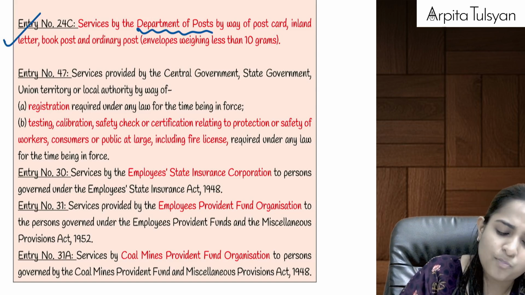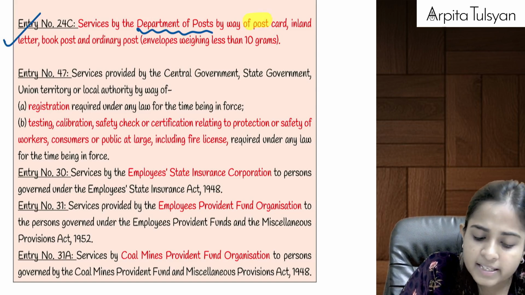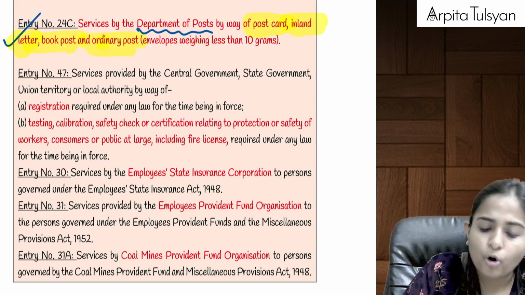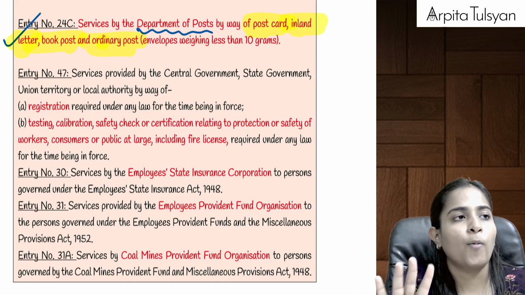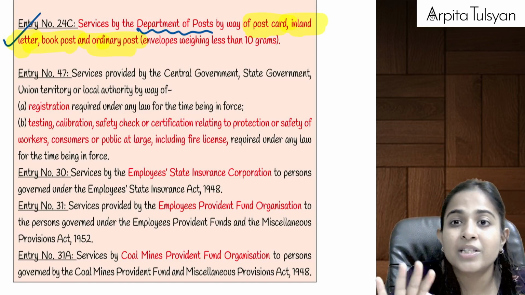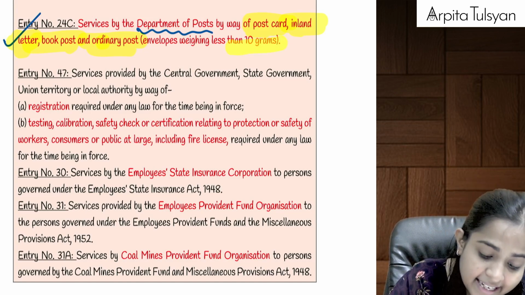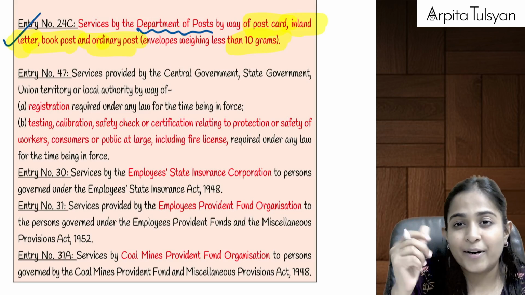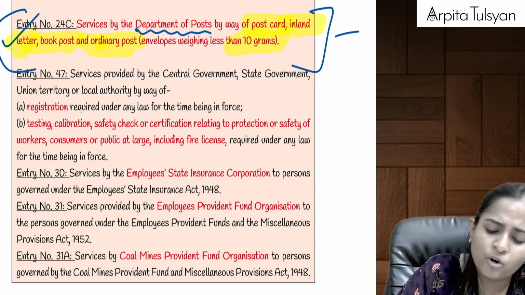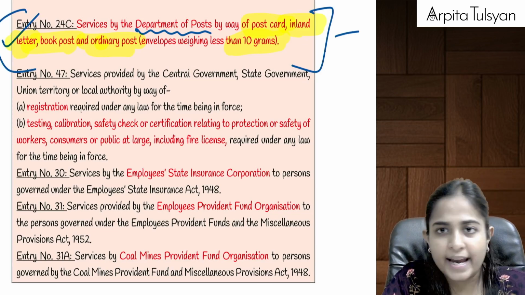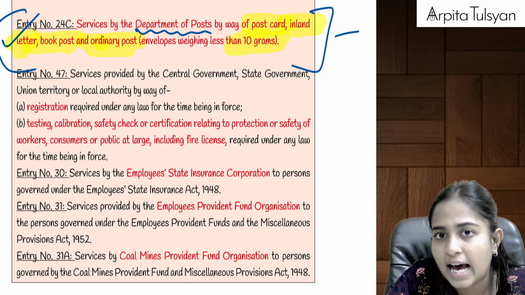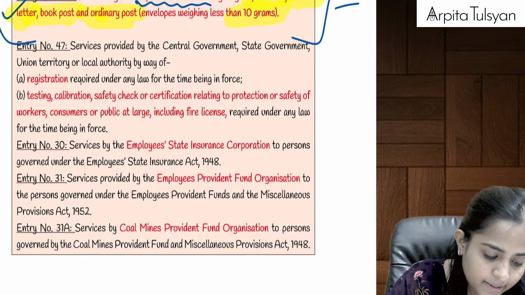But they have given a small exception that if the services are by way of postcard, inland letter, book post and ordinary post, four pointers here, where the weight of the consignment is less than 10 grams, and they are telling that consideration will also be very nominal. So let's make GST also exempt on the same. Speed post services, registered post services are not exempted, that is fully taxable.